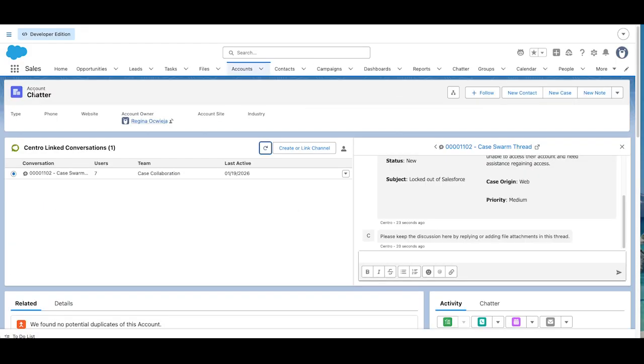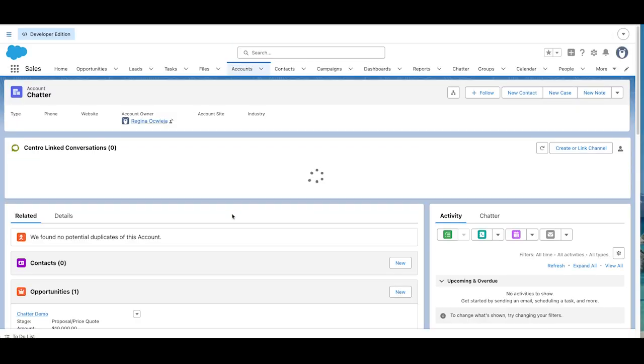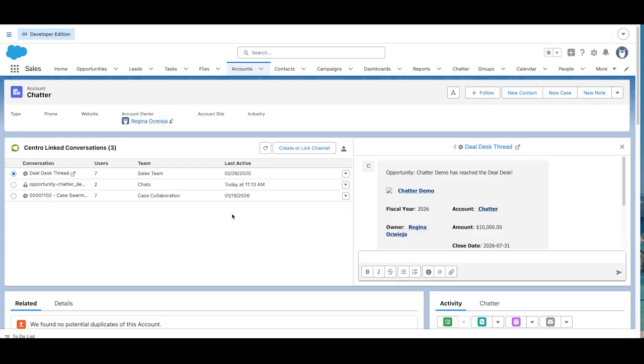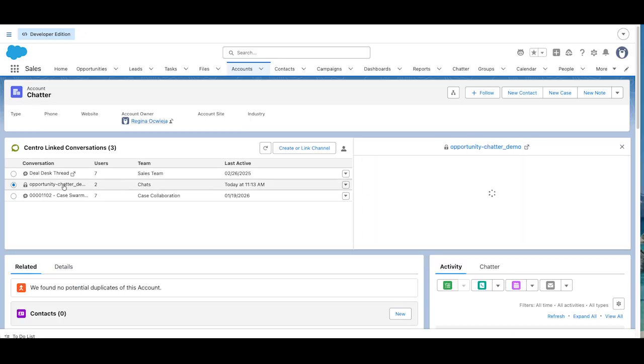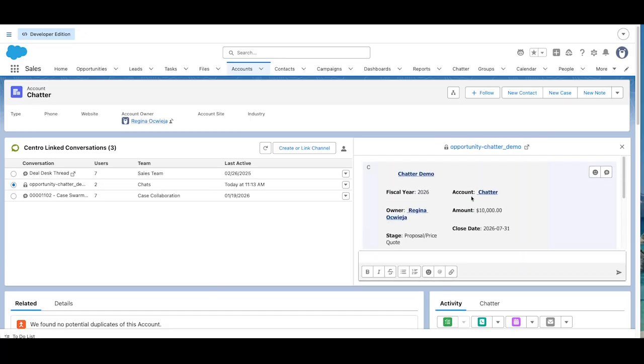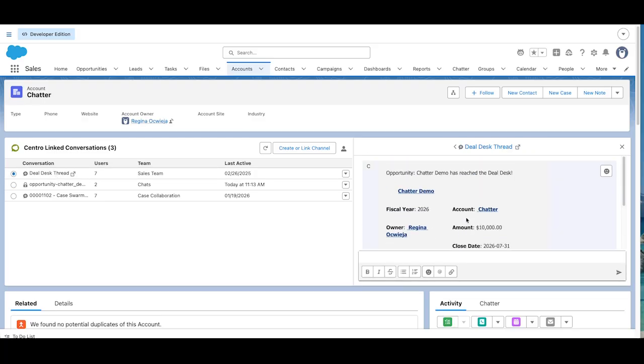The last piece I want to touch on is we offer the ability to see all of that information roll up to the account object. So here we have our case that was discussed on the account object, and I can look at that thread directly from the account. I have the Chatter chat where I can see all that information here. And finally, the deal desk thread, making sure nothing is lost when you are navigating to the account to see all of the objects below and the chatter and conversations that are happening between them.